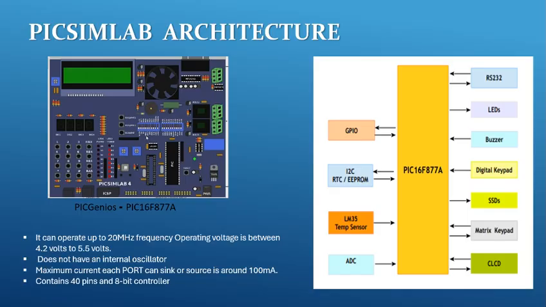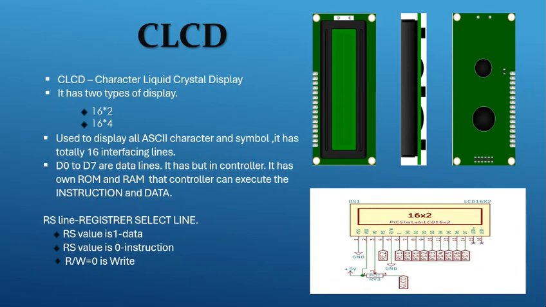The next will be the CLCD display. In this we are going to use 16x2. The RS register line implies 1 as data and 0 as instruction. Read/write mode will be equal to 0, so we are going to use write mode.